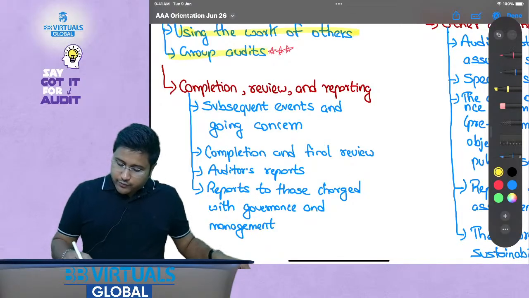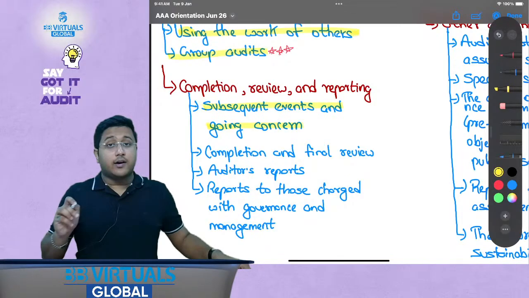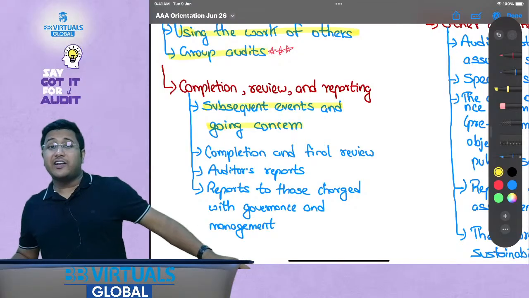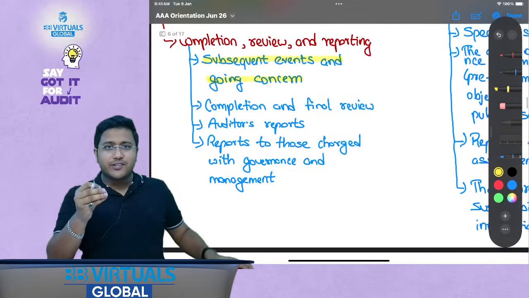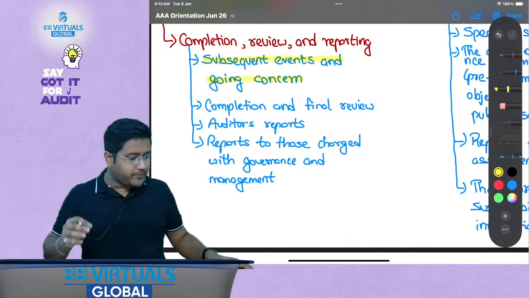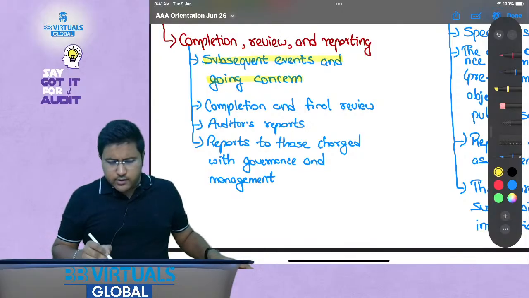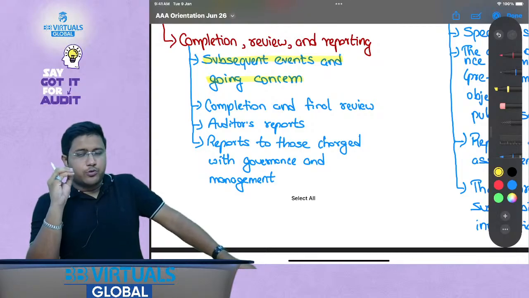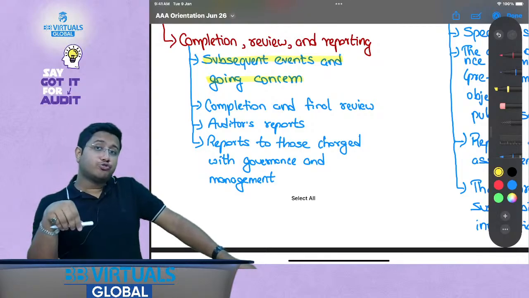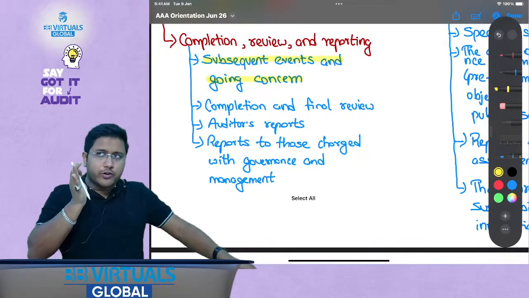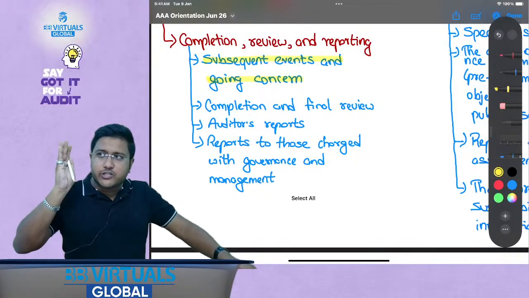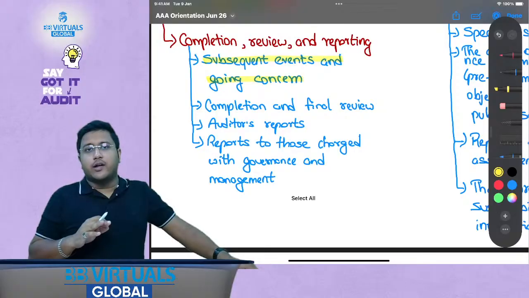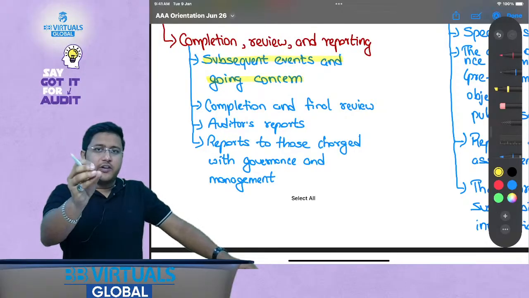Going concern, we'll have to see if there is any material uncertainty related to going concern, and we'll have to respond appropriately. Now these are the newer terms that you might be hearing, right? And this is a core part of the audit. So is it very, very tough to clear audit? No. What is more important is you should get into the shoes of the auditor. Once you get into the shoes of the auditor and think about what the question is asking, and then frame your answer, you will definitely clear the AAA paper.